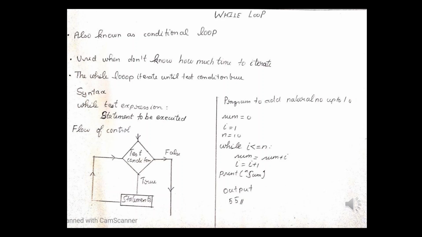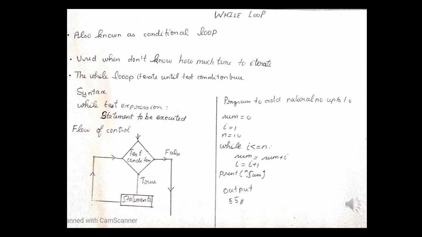As I said in the for loop, we should always take the sum as 0 while finding the sum in loops. In the above program, the test expression will be true as long as our counter variable I is less than or equal to n, that is 10 in our program.